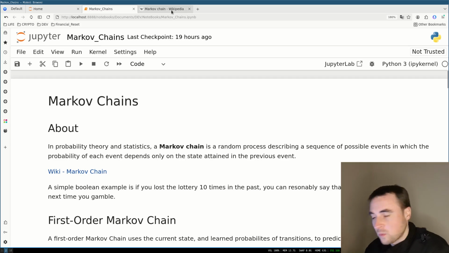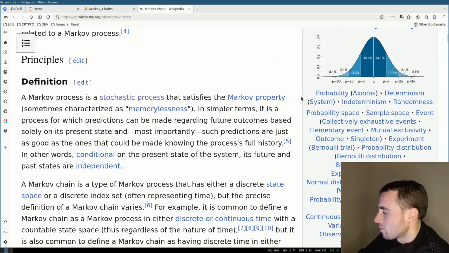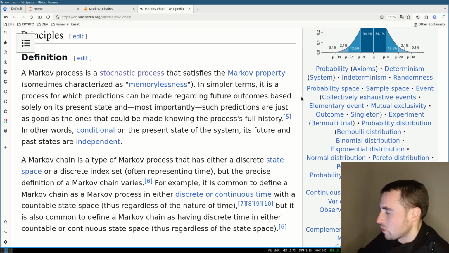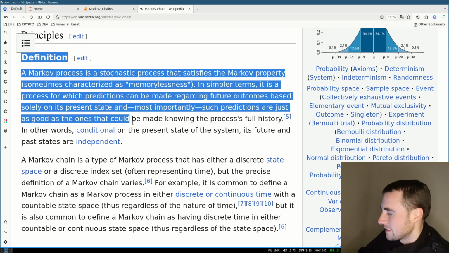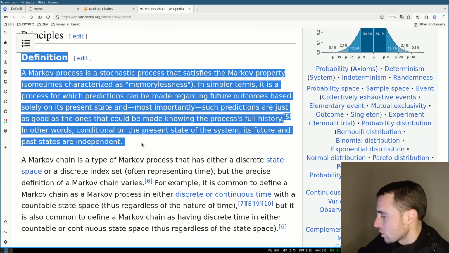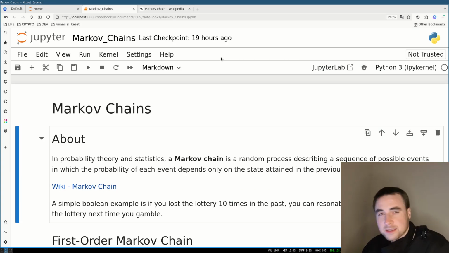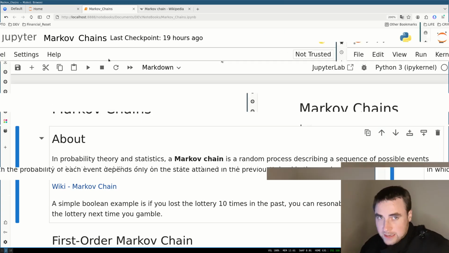The definition on Wikipedia is: a Markov process is a stochastic process that satisfies the Markov property, sometimes categorized as memorylessness. In simple terms, it is a process for which predictions can be made regarding future outcome based solely on its present state. A simple Boolean example would be that if you lost countless times at a blackjack table, the next time you play, you're likely going to lose.